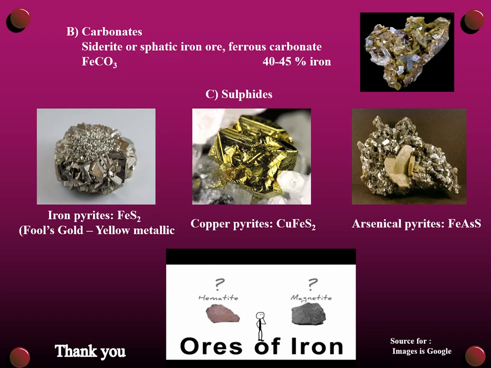Then second example having formula CuFeS2 is called as copper pyrite. Third variety of mineral of sulfide ore is called as arsenical pyrite, which is having formula FeAsS. So these are different forms of minerals of iron in which it is existing.